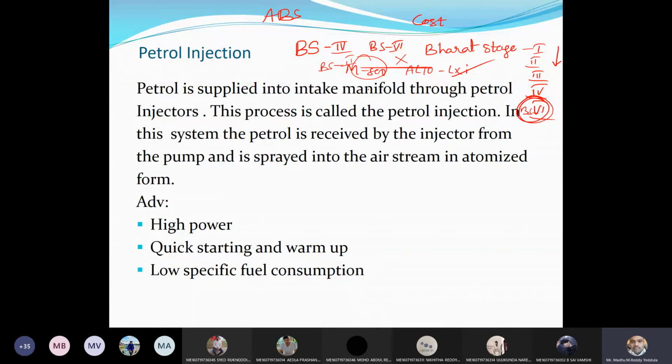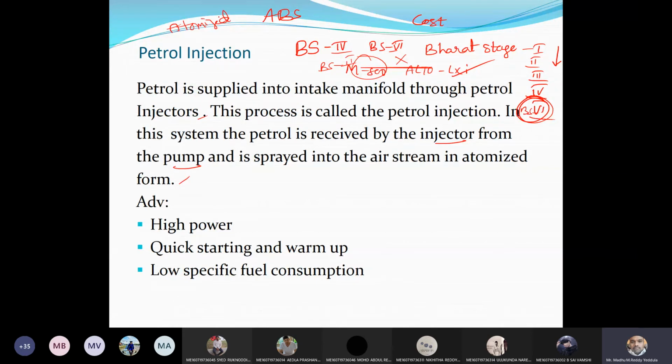Petrol is supplied to the intake manifold through the petrol injectors. Even now, the carburetor is replaced by injectors here also. This process is called petrol injection. In this system, petrol is received by the injector from the pump and is sprayed into the airstream in atomized form. Because the fuel coming out of the carburetor should be atomized and vaporized, right?